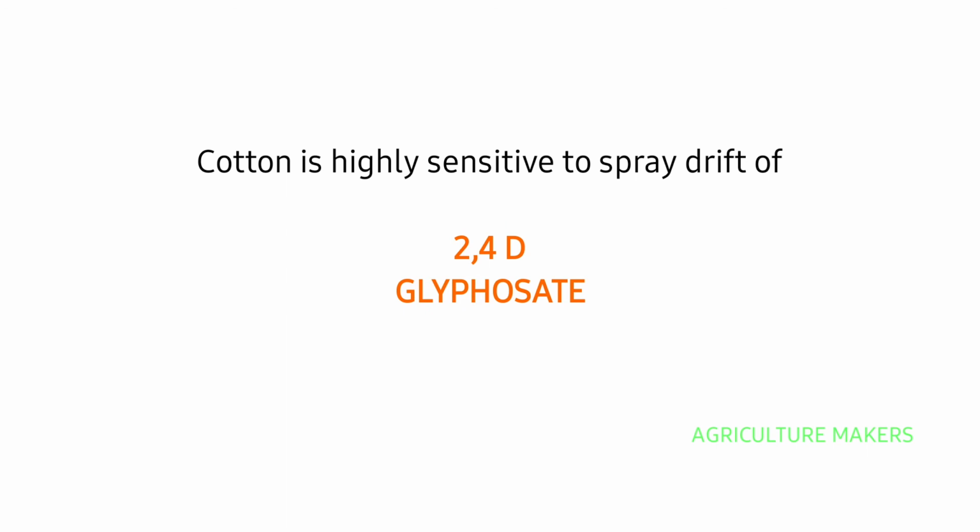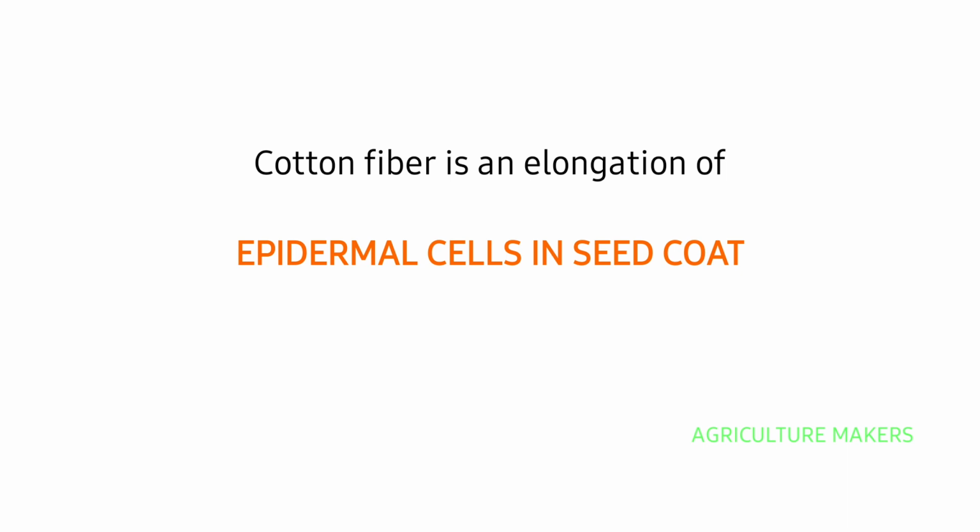Next to this, cotton is highly sensitive to the spray drift of 2,4-D and glyphosate. Both these chemicals are said to produce spray drift effect in cotton. Cotton fiber is an elongation of epidermal cells. Actually, cotton fiber is an epidermal cell elongation of the seed coat.